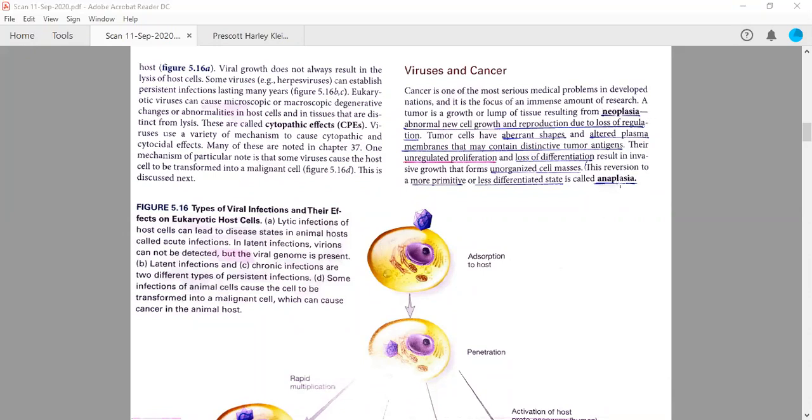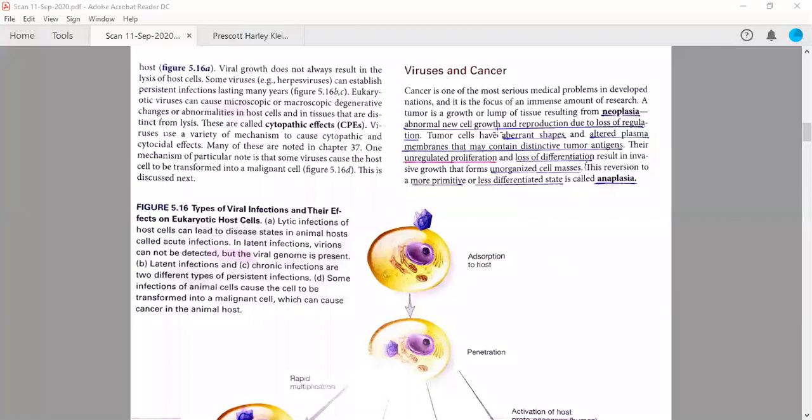Now, how is it different from anaplasia? Tumor cells have aberrant shapes and an altered plasma membrane that may contain distinctive tumor antigens. It is having tumor antigens. Antigens are those small structures which will bind with antibodies, right? Their unregulated proliferation and loss of differentiation result in invasive growth that forms an unorganized cell mass. This reversion to a more primitive and less differentiated state is actually called anaplasia. Listen, both the terms are related, but they are different terms. They are showing different features.